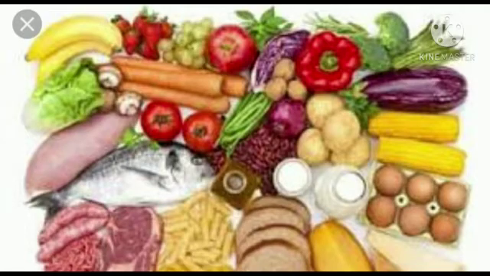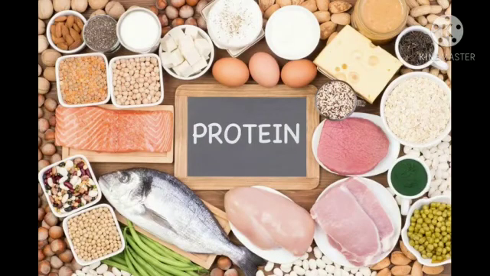Now next, let's see about proteins. Proteins are the building blocks of the body. Different organs in the body such as the bones, skin, muscles and hair are made out of the proteins. Now students, what is meant by protein? These proteins are the building blocks of our body. It is very important to protect our body. Bones, skin, muscles and hair are made out of proteins.